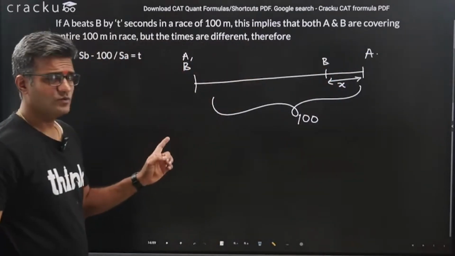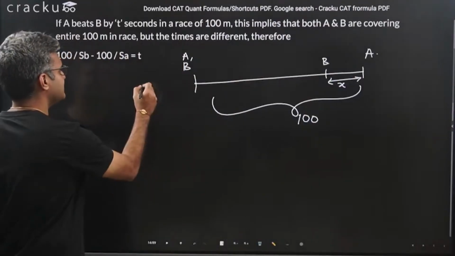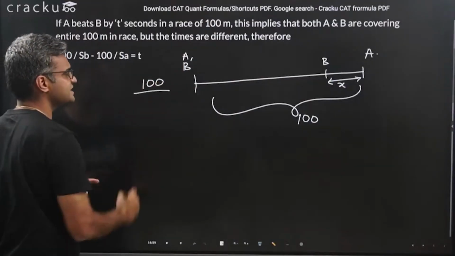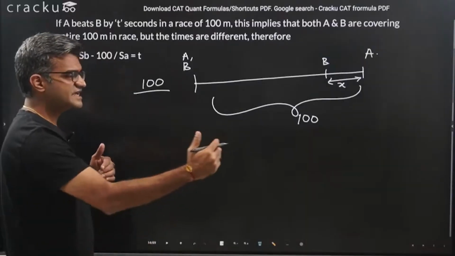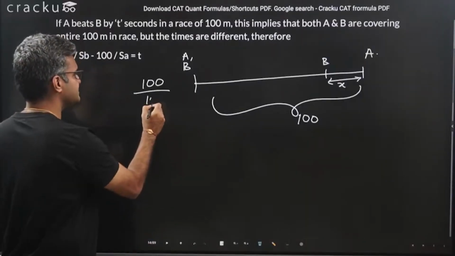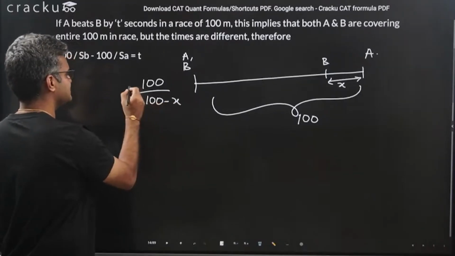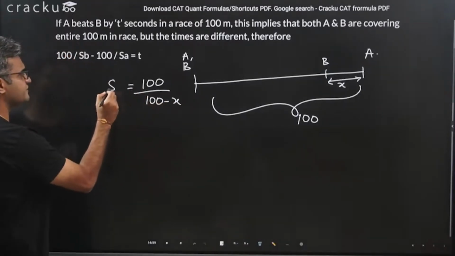So in the same time, what is the distance run by A? It is 100. And in that time, what is the distance run by B? B finished X meters short. So B ran only 100 minus X. And the time taken is the same for both. So this is the ratio of the speed of A to B.